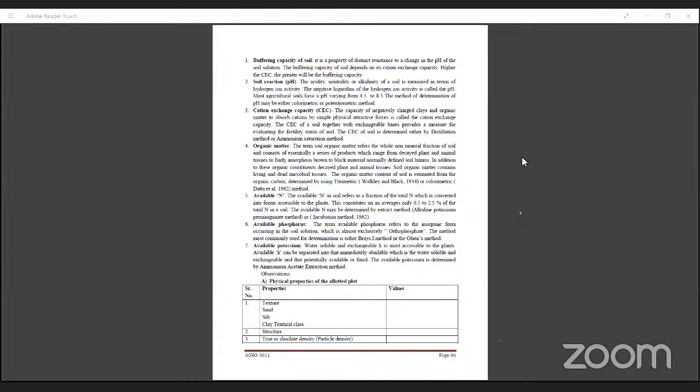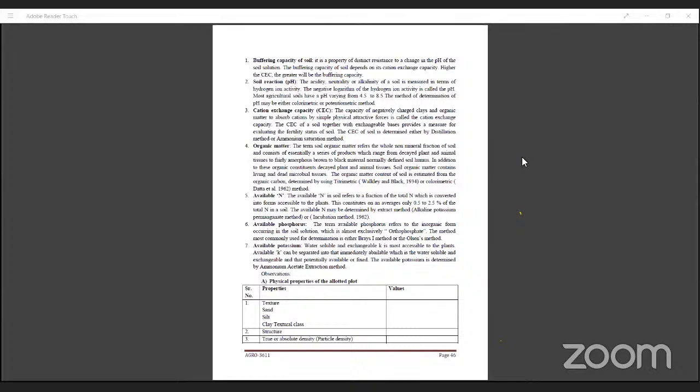Then cation exchange capacity, known as CEC. It is the exchange capacity of the soil regarding cations. The capacity of negatively charged clays and organic matter to adsorb cations by simple physical attractive forces is known as cation exchange capacity.